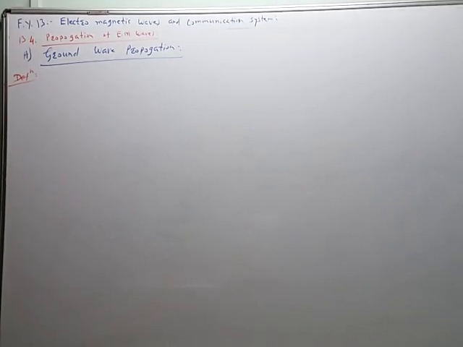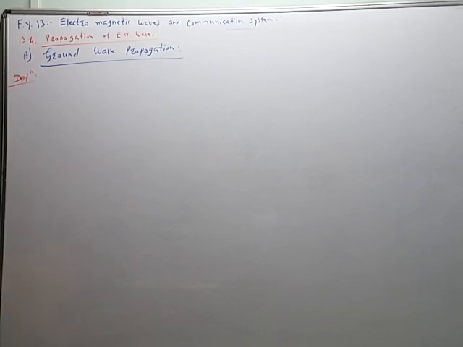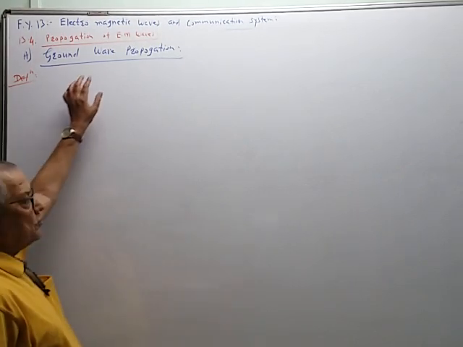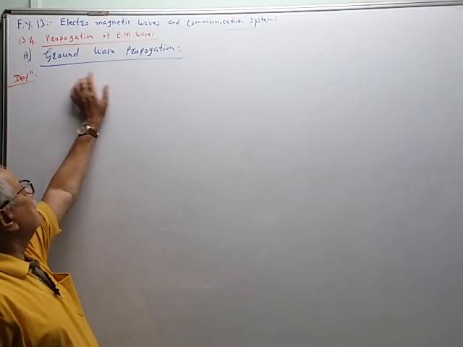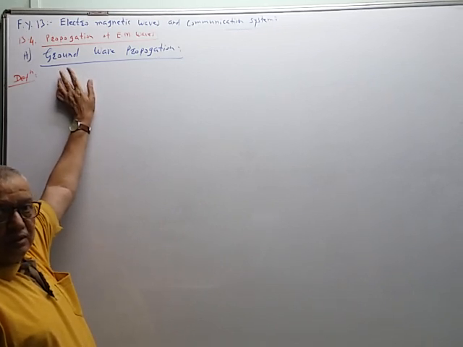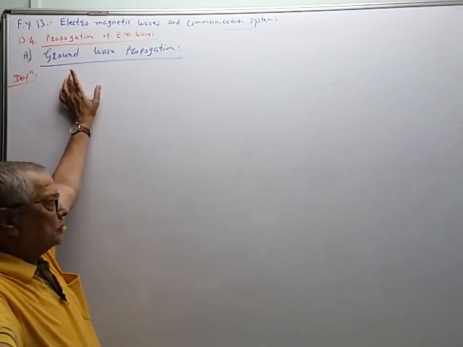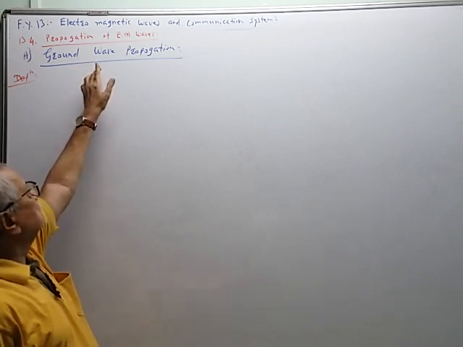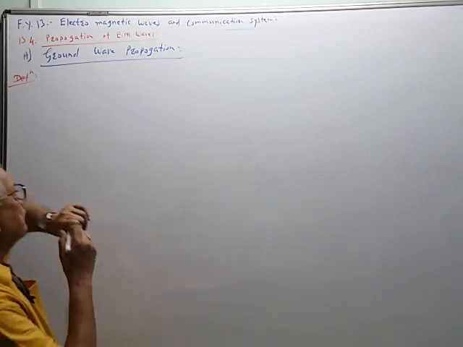So let us see this first type, ground wave propagation. The name itself suggests that the signal is transmitted from the transmitting antenna to the receiving antenna along the surface of Earth, or the surface of ground. So the name itself gives the idea.